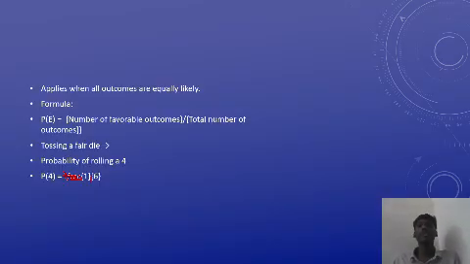The classical definition of probability is, in simple cases where every outcome is equally likely, the formula for probability: P of E is equal to the number of favorable outcomes divided by the total number of outcomes. For example, a fair six-sided die has six outcomes: 1, 2, 3, 4, 5, 6. The probability of getting a 4 is 1 by 6. Here the total number of outcomes is 6 and the favorable outcome is 1. So it is 1 by 6.